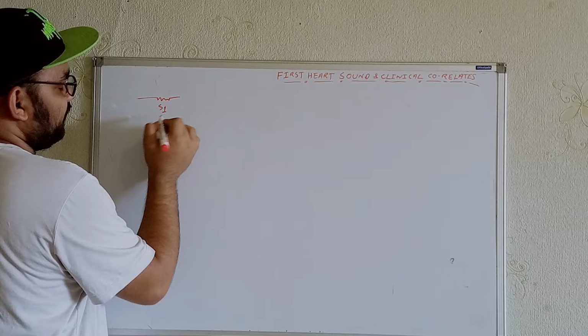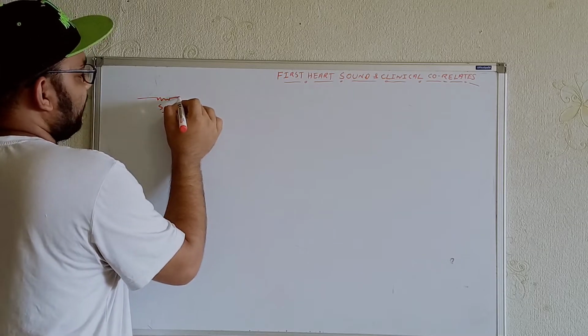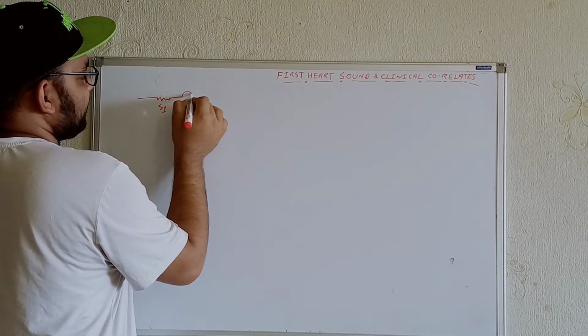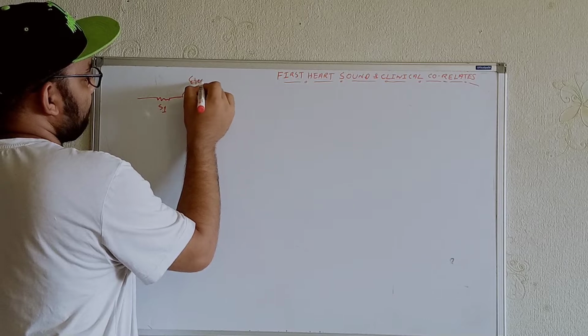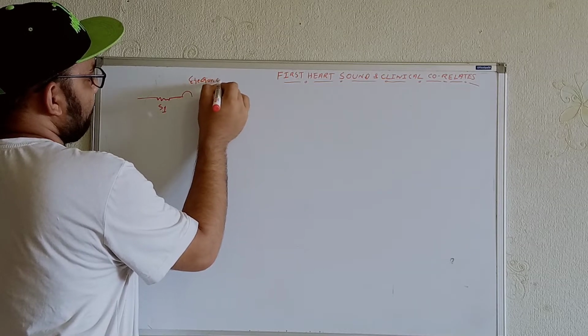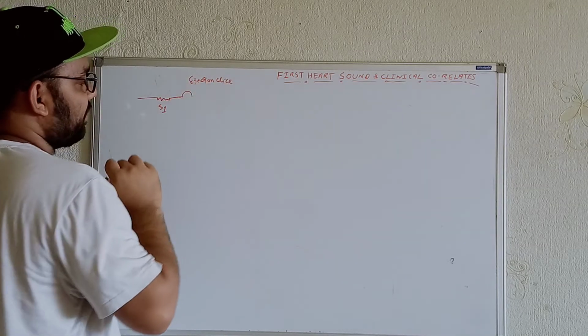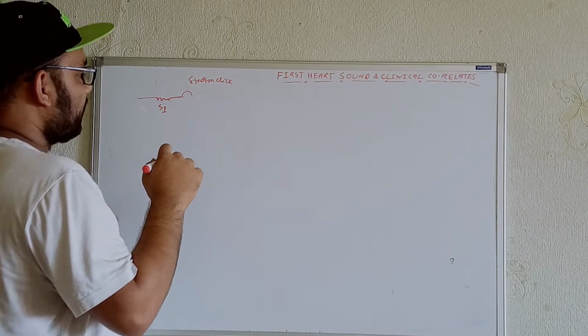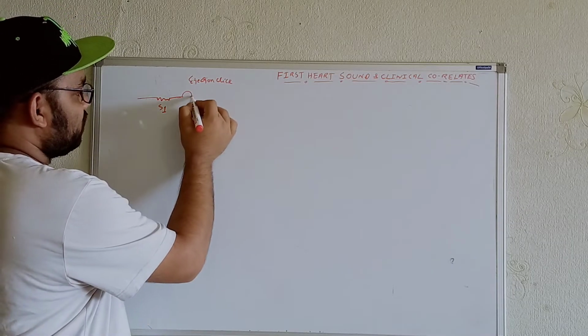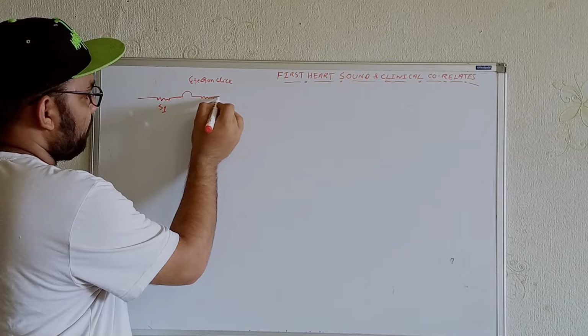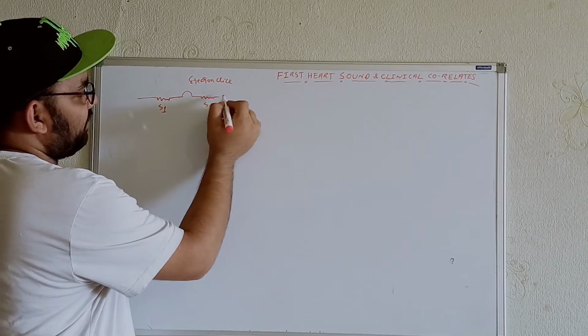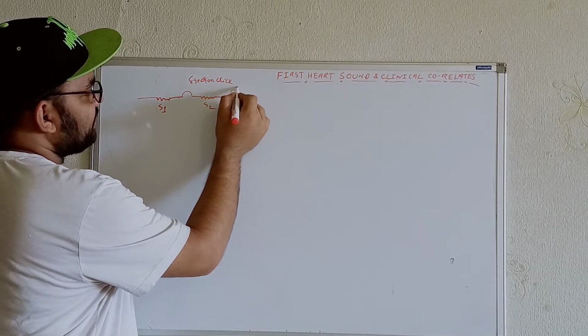Then we will get the ejection click. After the ejection click we will get the S2. After S2 we will get the opening snap.